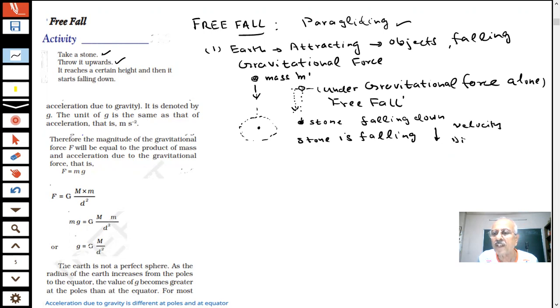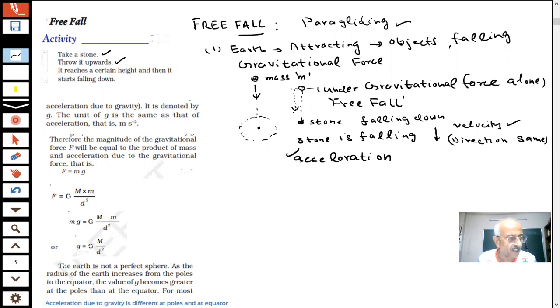Direction will remain the same because it is falling downward. Direction is not changing, students. But velocity is changing. Velocity is increasing. If velocity is increasing, student, what will happen? There will be an acceleration produced, because any change in velocity involves acceleration.